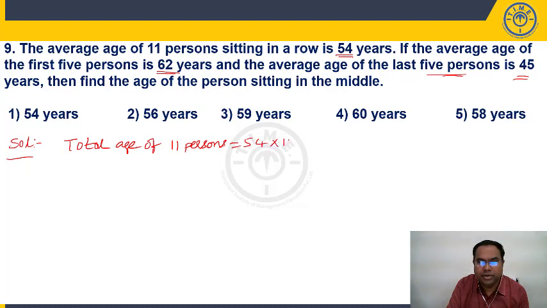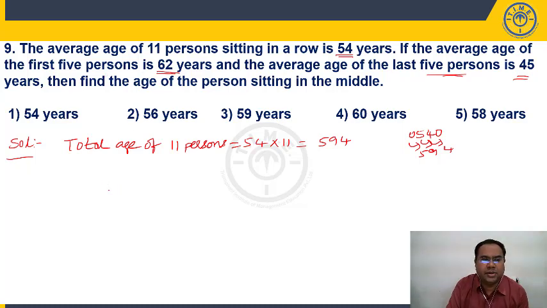54 into 11, 594. 54 into 10, 540 plus 54, or you know shortcut, right? 11 multiple. Put a 0 here. 4 plus 0, 4. 5 plus 4, 9. 0 plus 5 is 5. We'll get 594. Now, average age of 5 persons is 62 years.